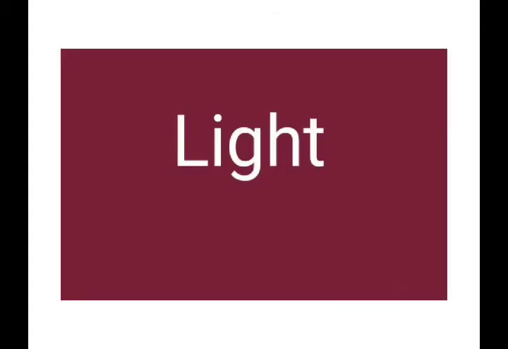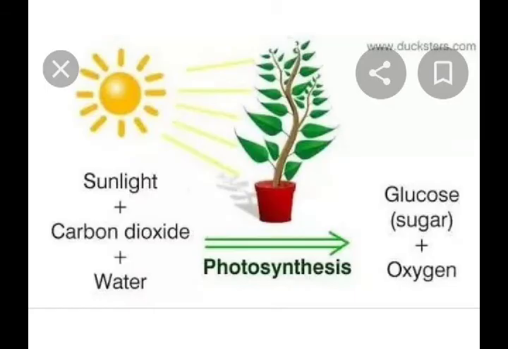Now let us discuss the next factor. It is light. Just imagine what will happen if there is no sunlight. For each and every action we need sunlight. Sunlight, we know very well, is used in photosynthesis. What is the use of photosynthesis? It is used by the plants to prepare food.